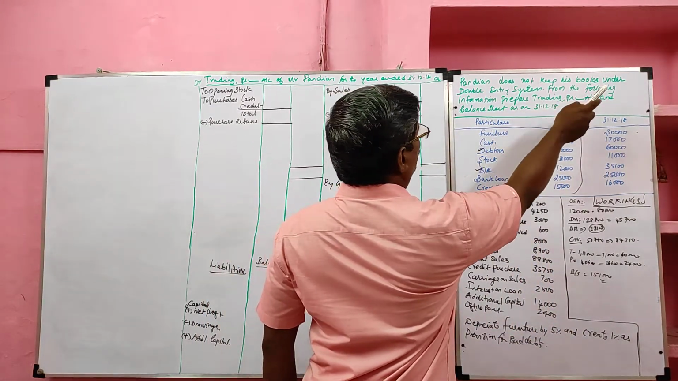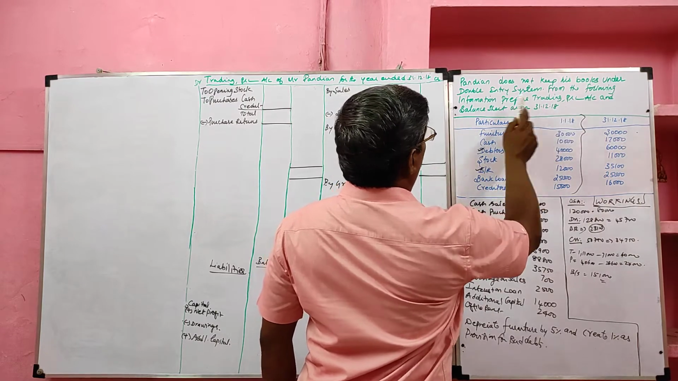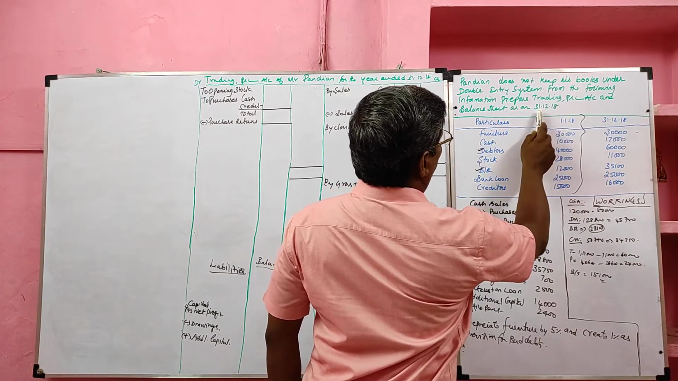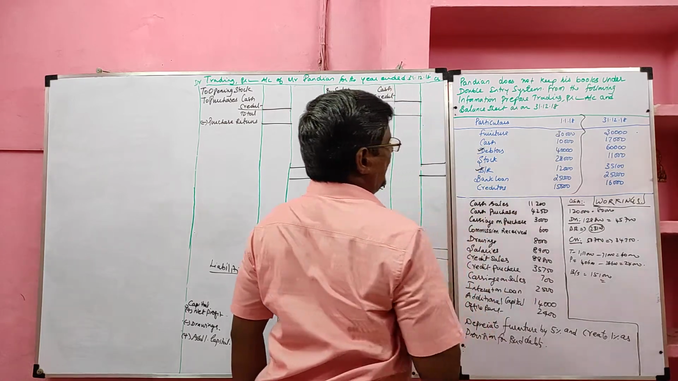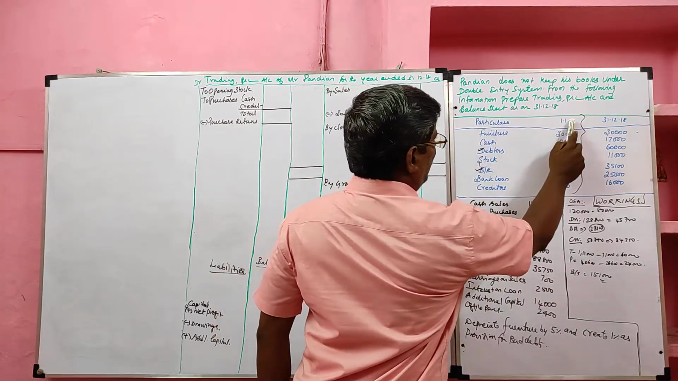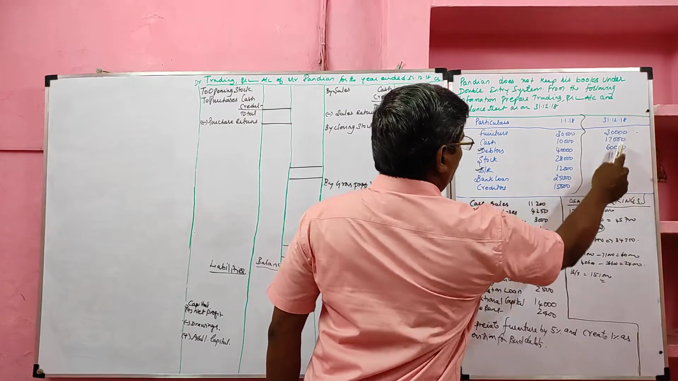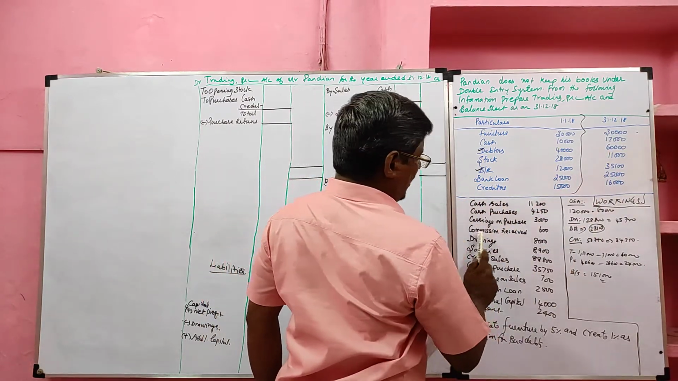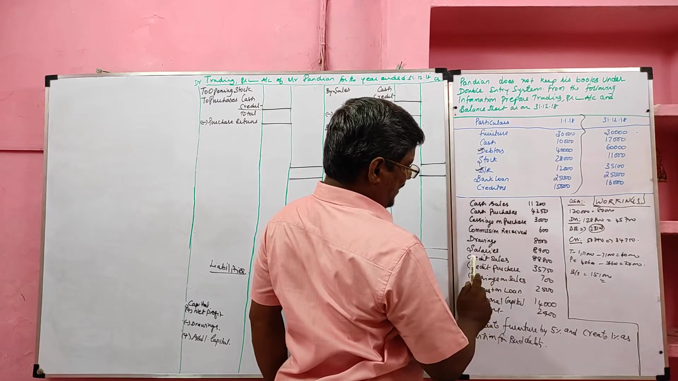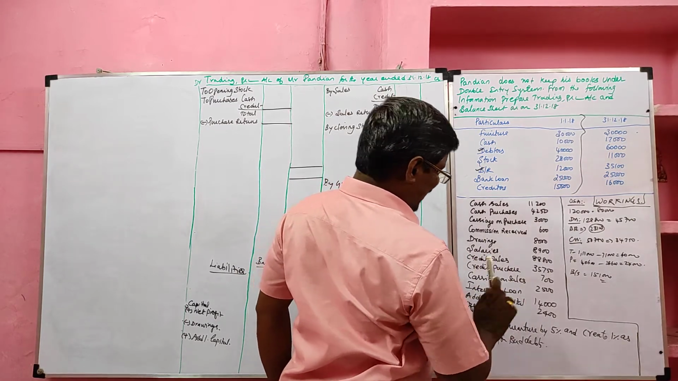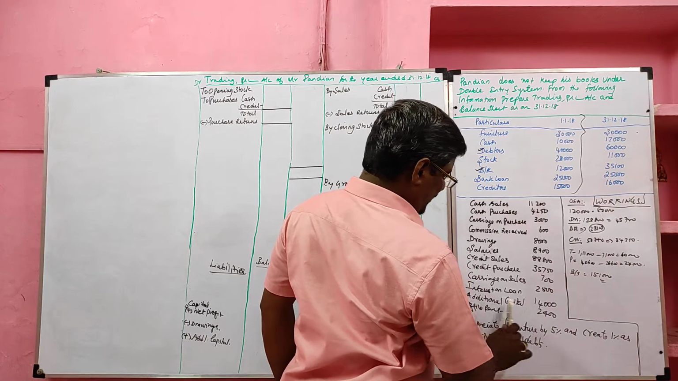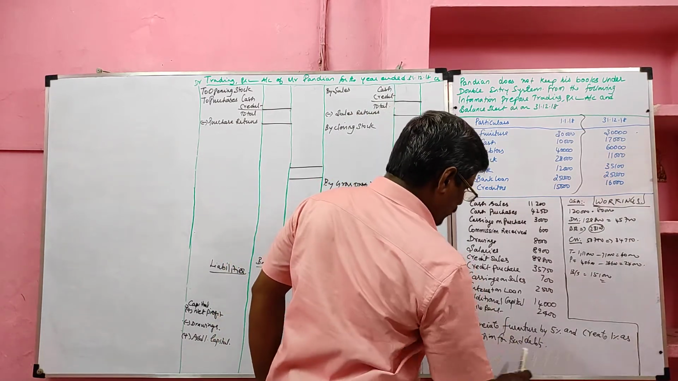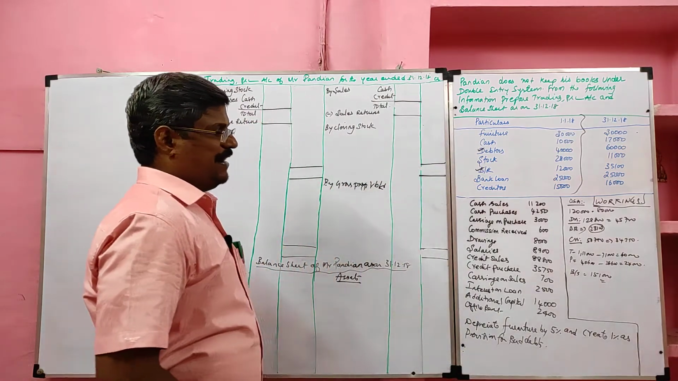Pandian does not keep his books under double entry system. From the following information, prepare trading profit and loss account and balance sheet as on 31st December 2018. Particulars, opening information and closing information are given. Cash sales, cash purchase, carriage on purchase, commission received, drawing, salary, credit sale, credit purchase, carriage on sales, interest on loan, additional capital, office rent, depreciate furniture by 5% and create 1% as provision for bad and doubtful debts.